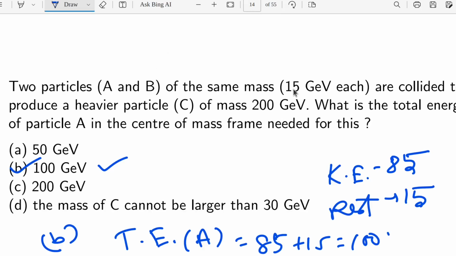If there is a different mass, then we can have some different kinetic energy for A and B. But in that question they have simplified the question by taking that A and B masses are exactly the same, each of them 15 GeV, and the heavier particle will have the mass 200 GeV. So that's why we can definitely say that the kinetic energy of A will be 85 and the rest mass of A is 15. So the total energy of A will be 85 plus 15, which is 100.